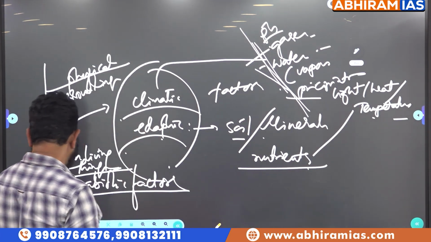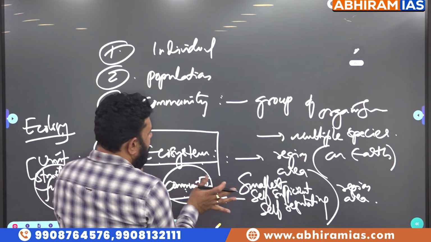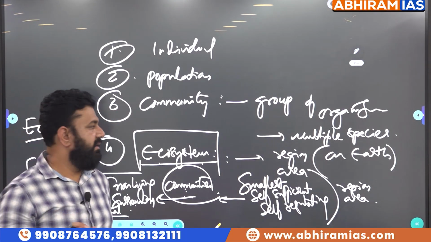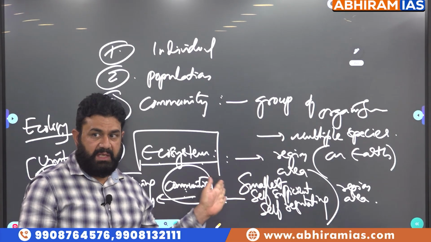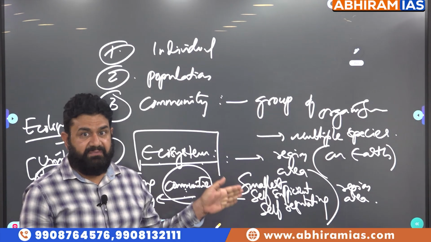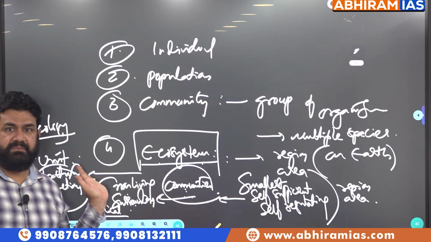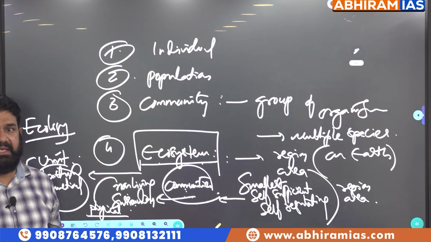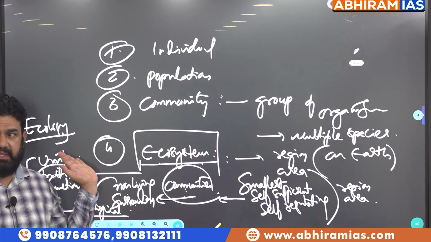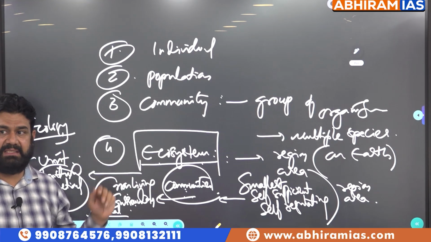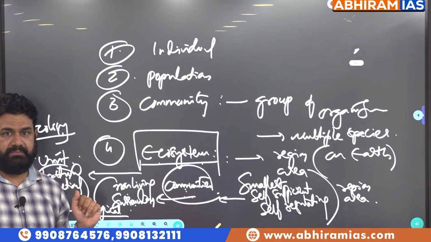So when we say that an ecosystem is the smallest region or area on the earth which comprises communities of living organisms surrounded by and influenced by non-living things, such a region which is self-sufficient and self-regulatory, which acts as the structural and functional unit of ecology, that area or region is called an ecosystem.